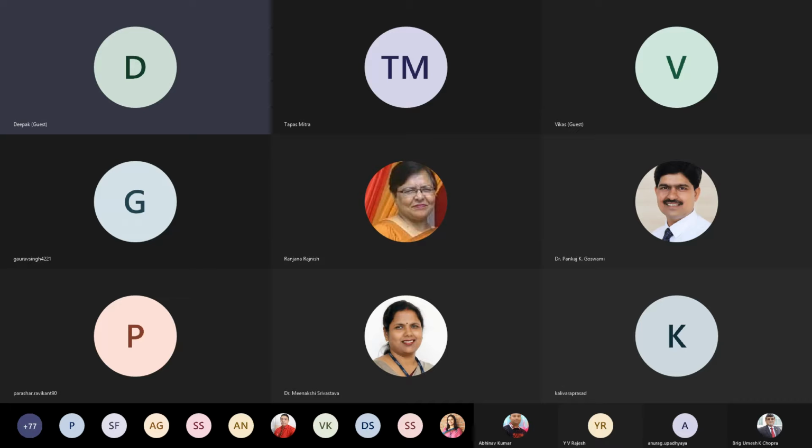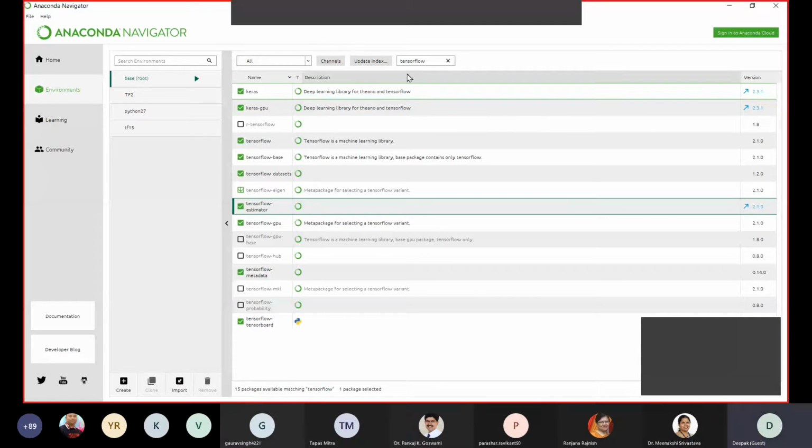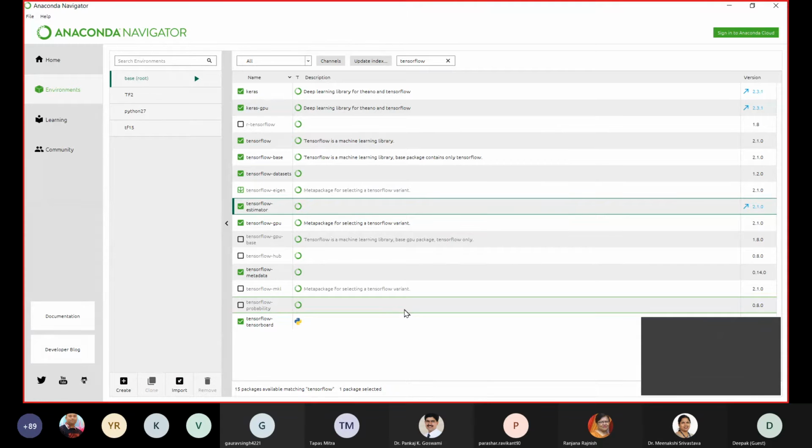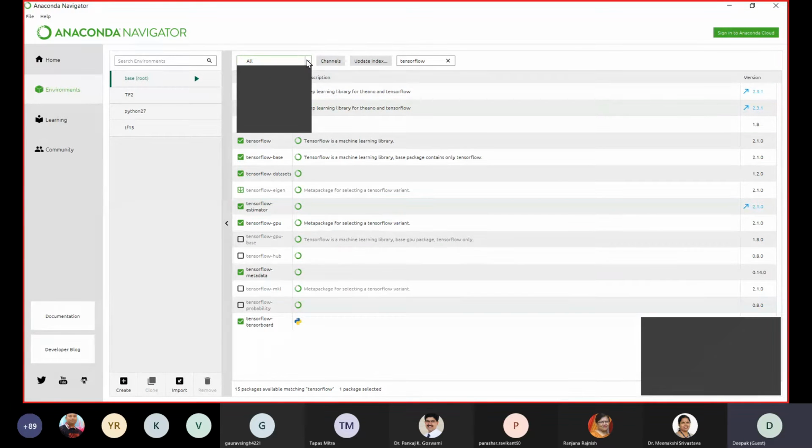So let me show you the screen again. I don't have any options to increase that. Sorry for that, but I think you can see the drop down. Is the drop down visible?